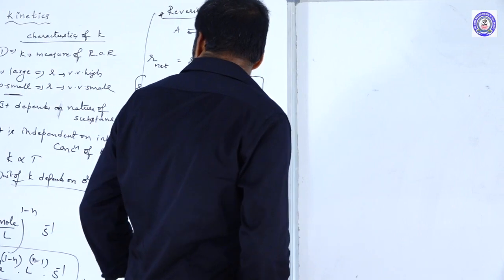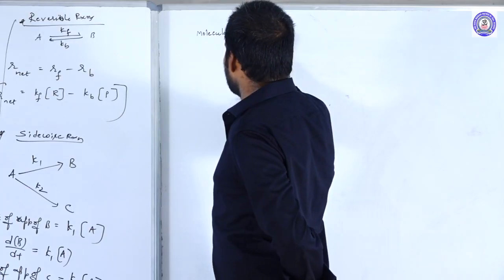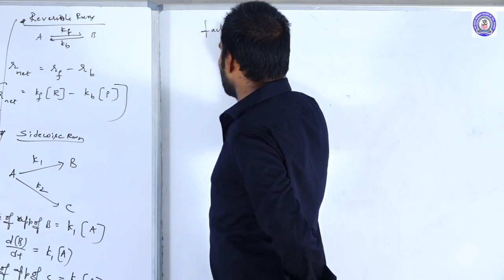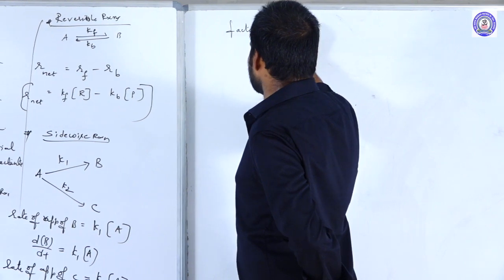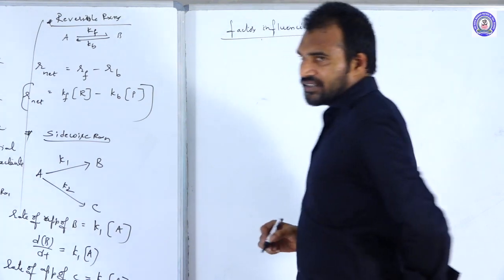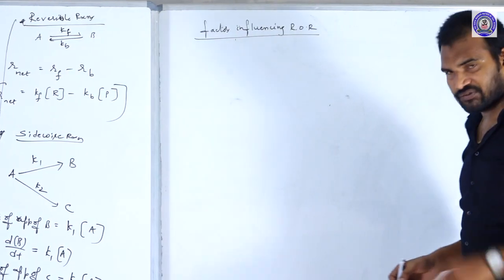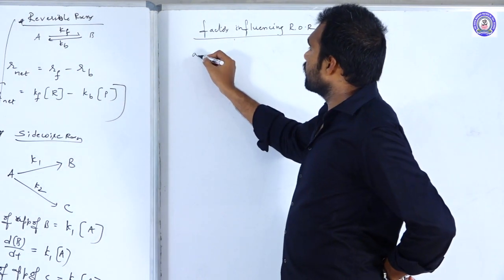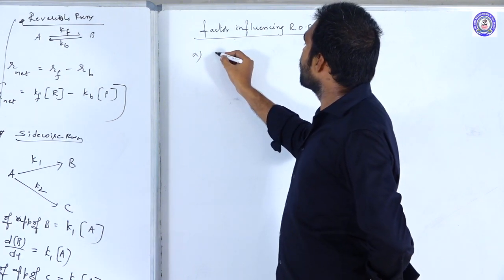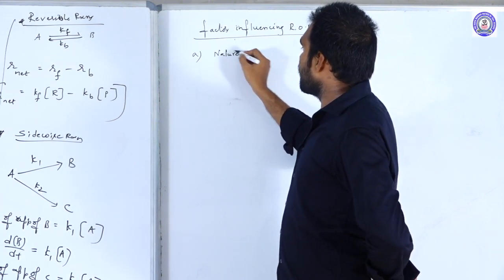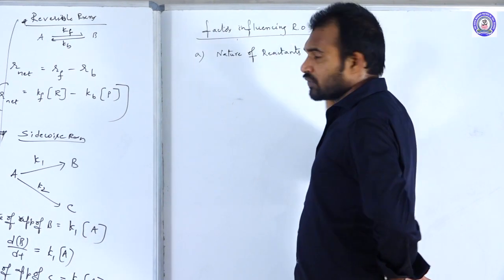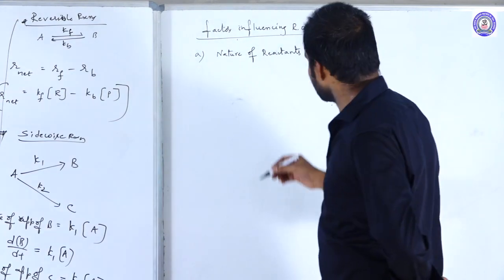Next, let us move to the next concept, molecularity. Before molecularity, let us discuss the factors influencing the rate of reaction. The first factor, nature of reactants.